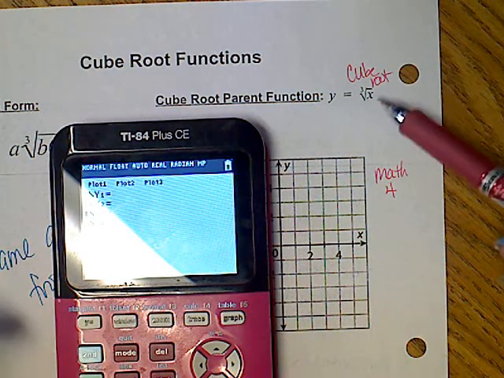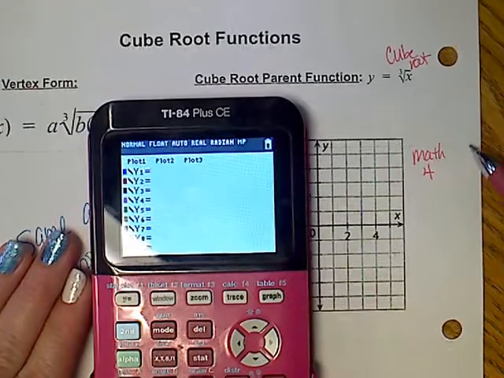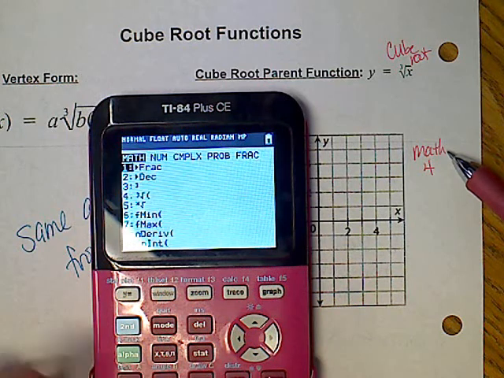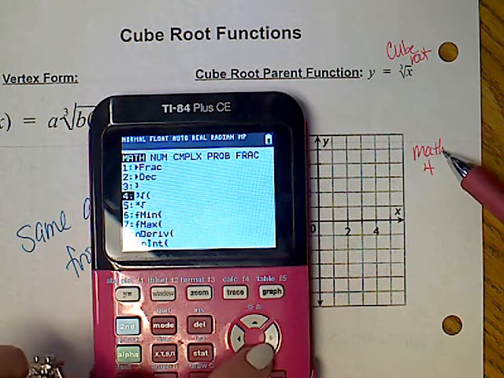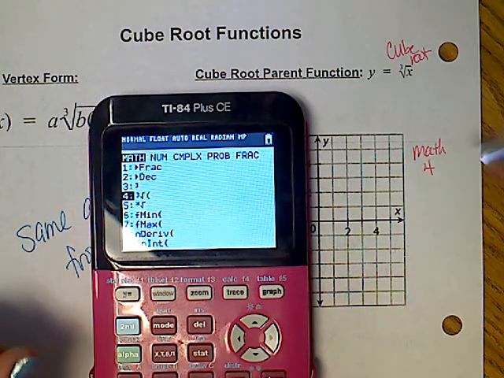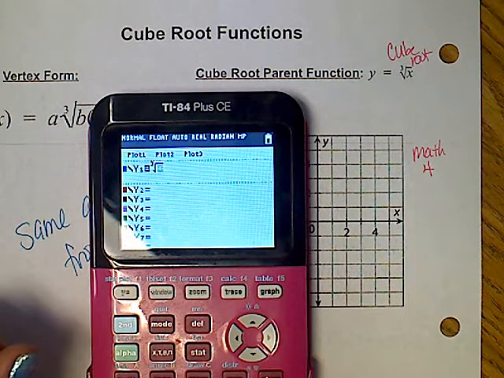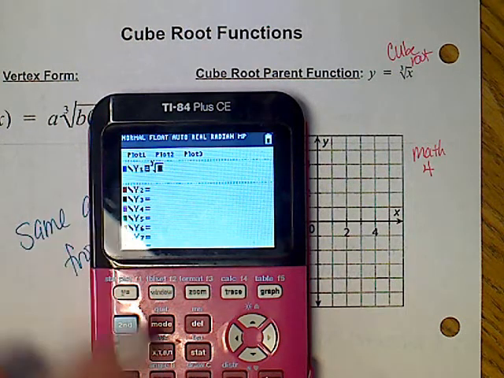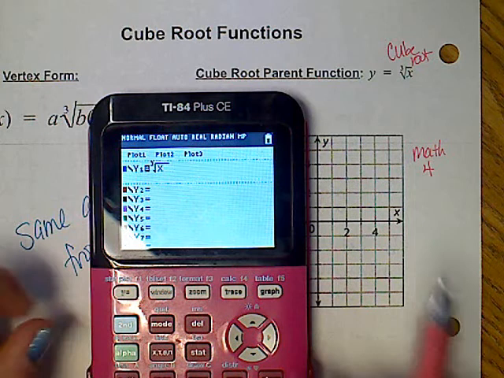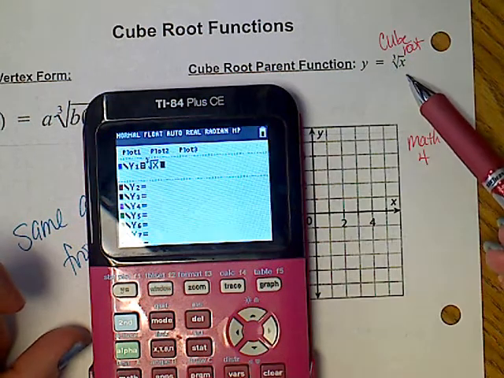So we want to type this guy into y equals. So I'm going to hit math like it told me to. Math. And look at number 4. See how that's a cube root? So we hit enter. There it is. Cube root. But I got to put an x in there. So now I have this function, and I'm going to go ahead and graph it.